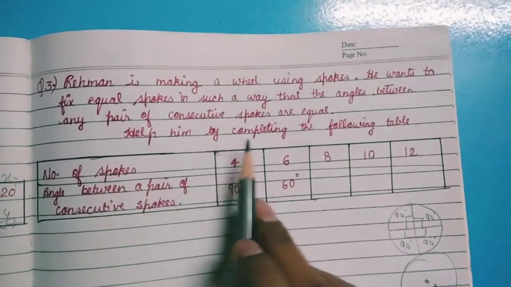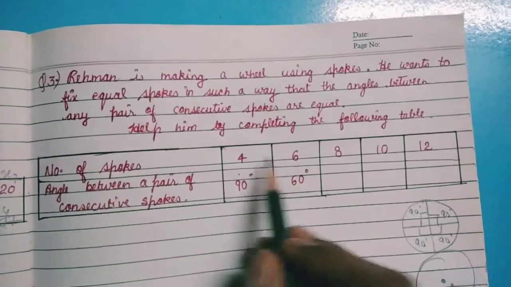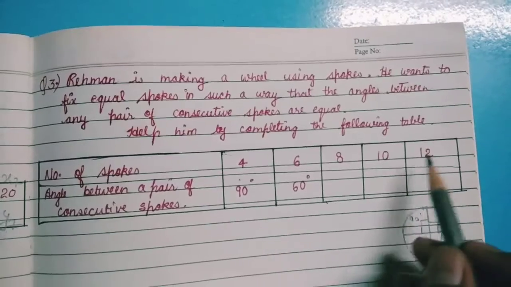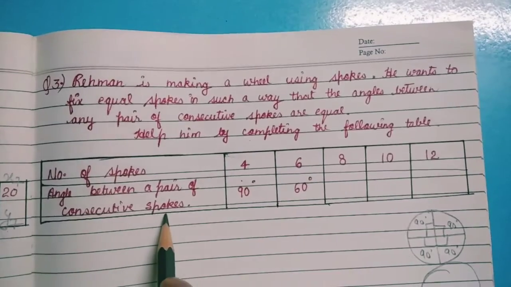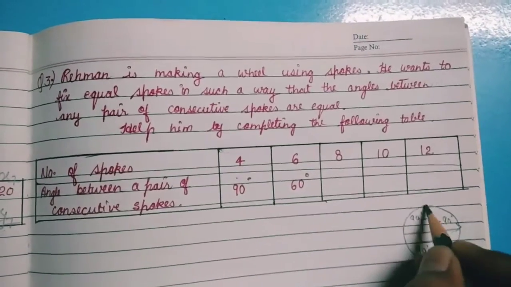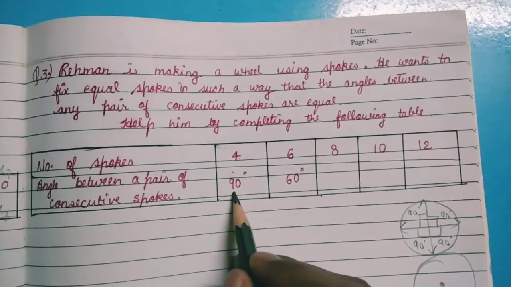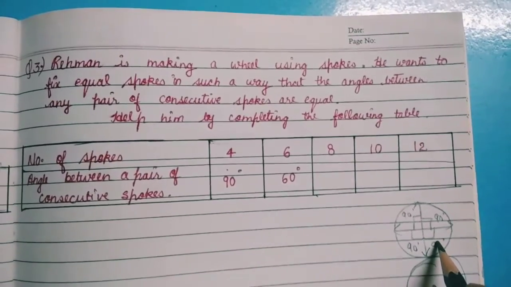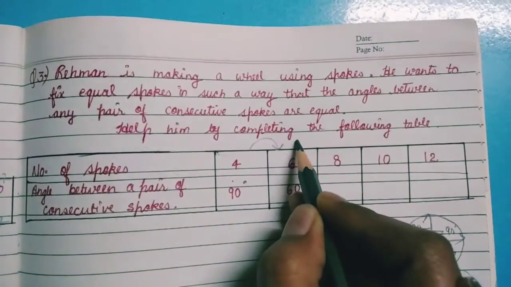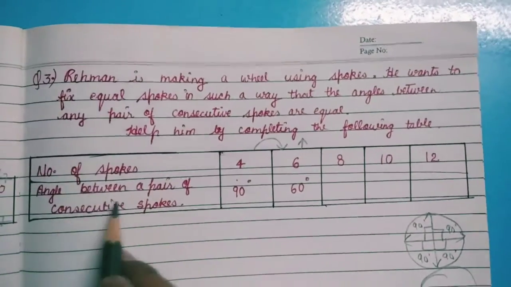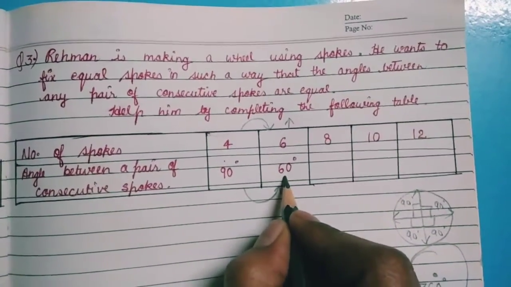We need to complete this table. The table has number of spokes, which is 4, 6, 8, 10 and 12, and angles between a pair of consecutive spokes. When we have 4 spokes, the angle between a pair of consecutive spokes is 90 degree. When the spokes increase from 4 to 6, the angle between a pair of consecutive spokes goes from 90 to 60.